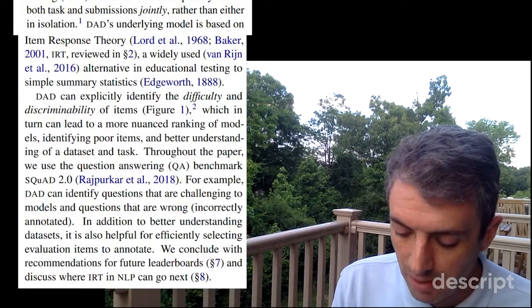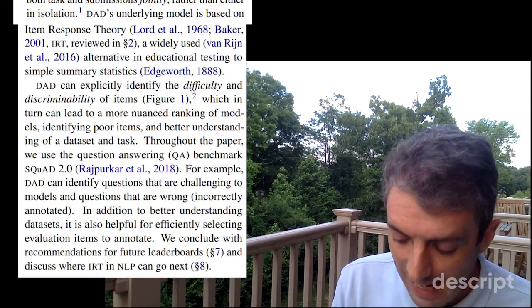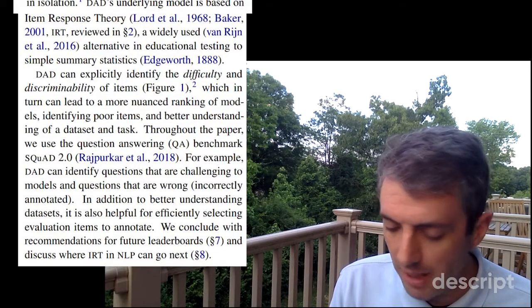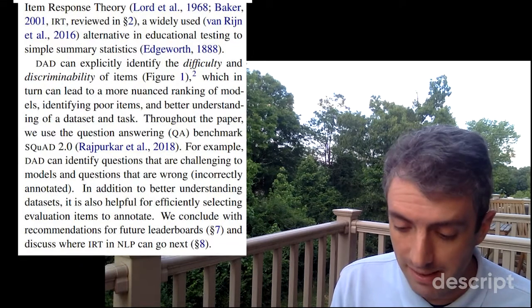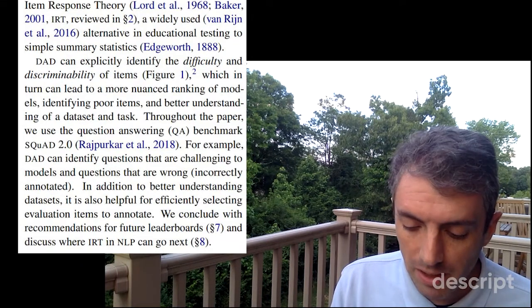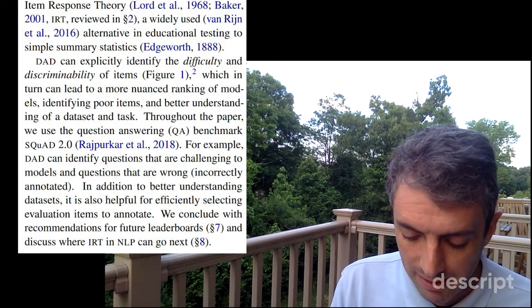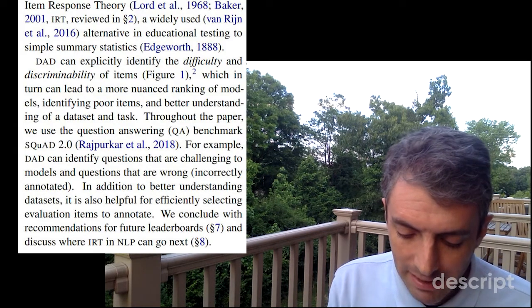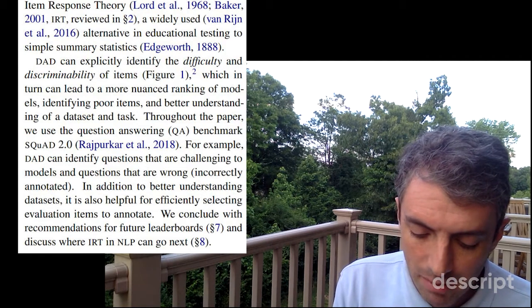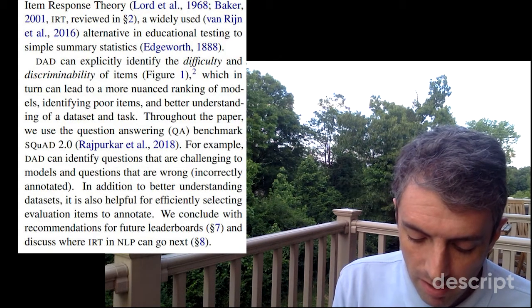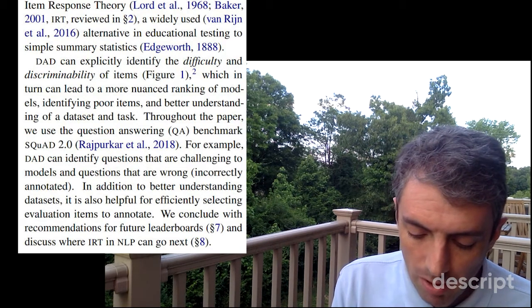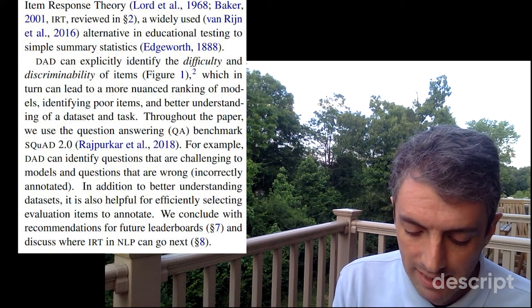Difficulty and ability discriminating leaderboards, DAD for short. DAD's underlying model is based on item response theory, a widely used alternative in educational testing to example summary statistics. DAD can explicitly identify the difficulty and the discriminability of items, which in turn can lead to a more nuanced ranking of models, identifying poor items, and better understanding of a dataset and task.